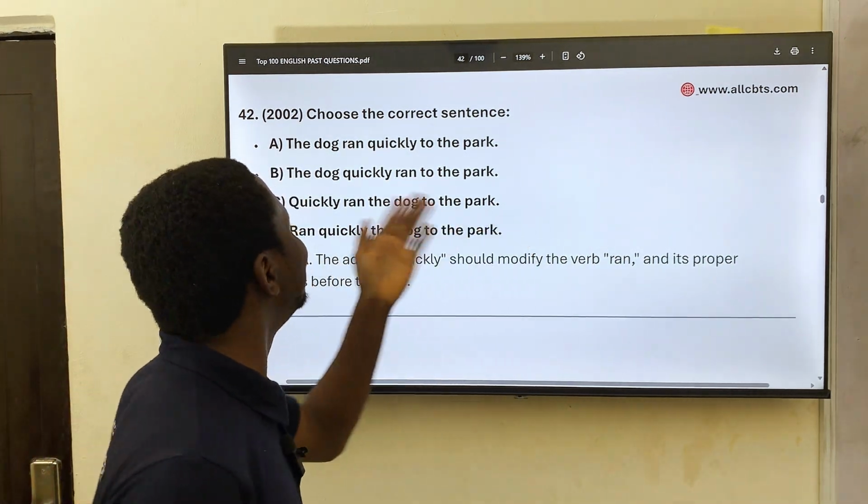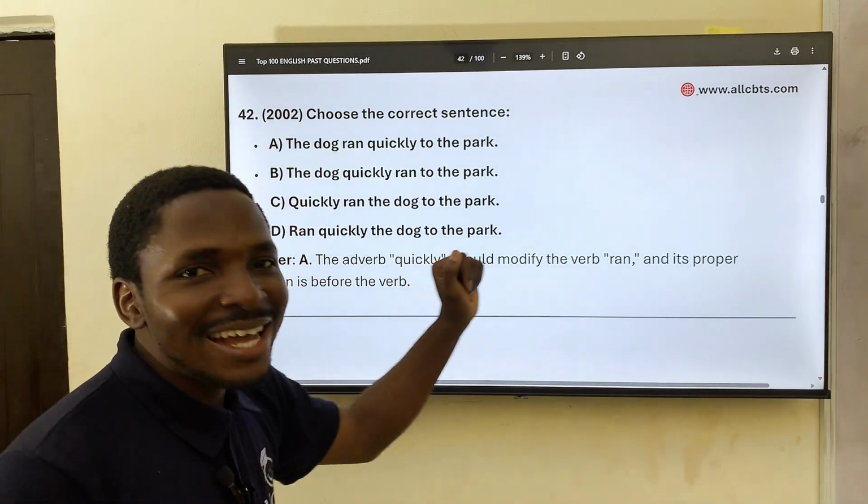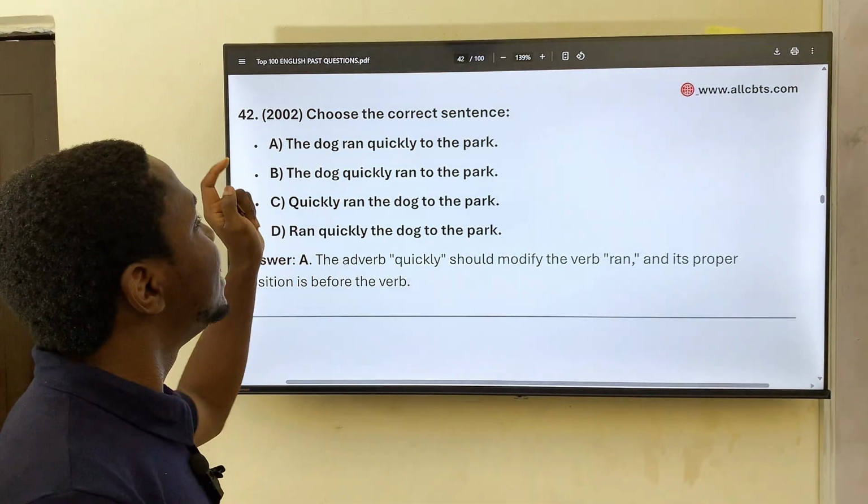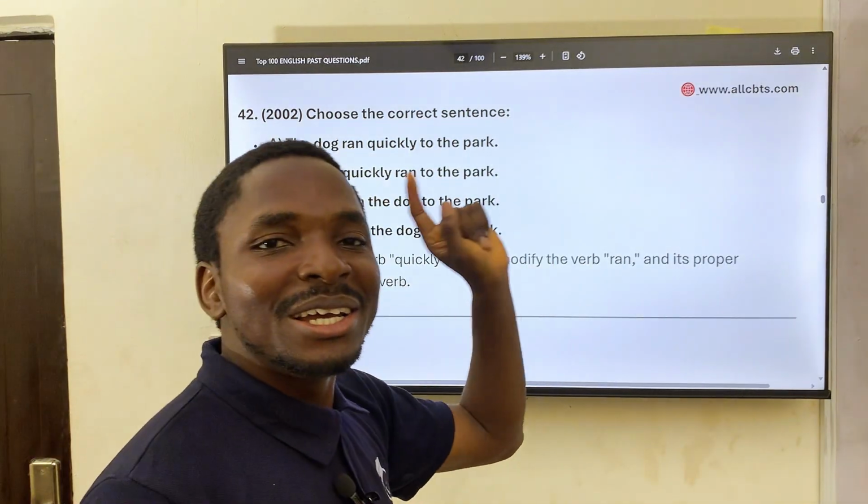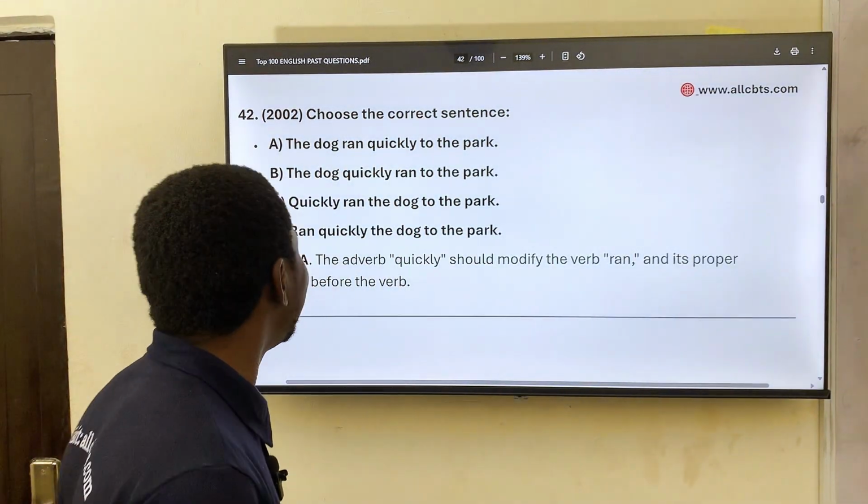Ran quickly the dog to the park. So the correct answer will be A. Okay. The dog ran quickly to the park. Okay.